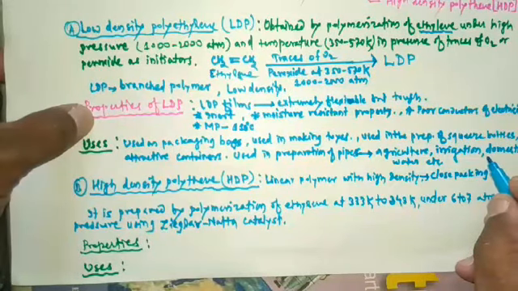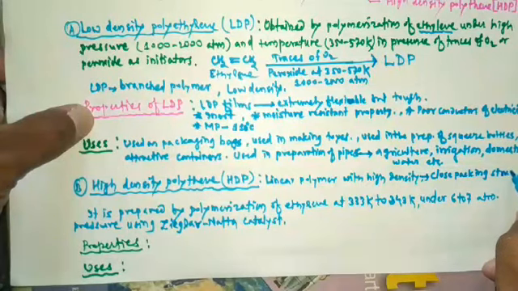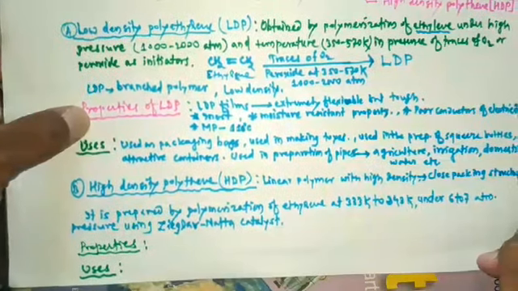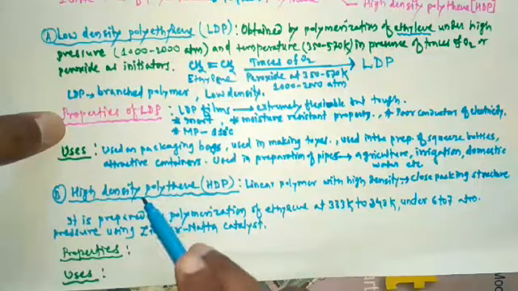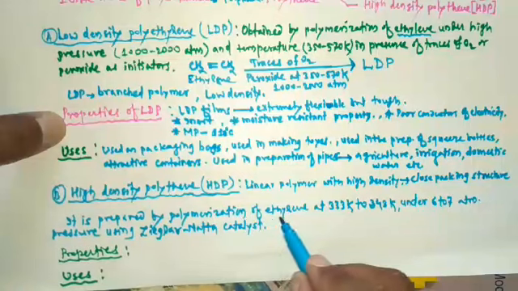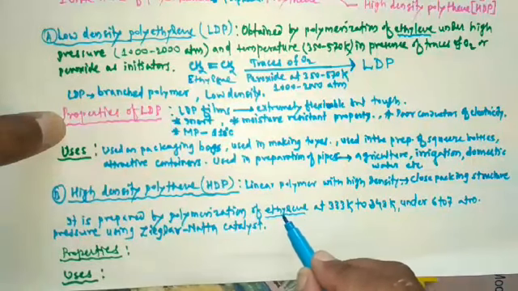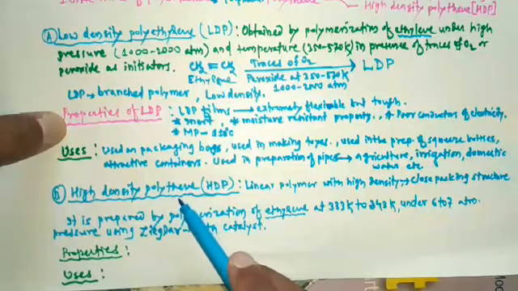So it can be prepared, this polymer. High density polythene can be prepared by polymerization of ethylene. Ethylene is the monomer again in high density polythene.